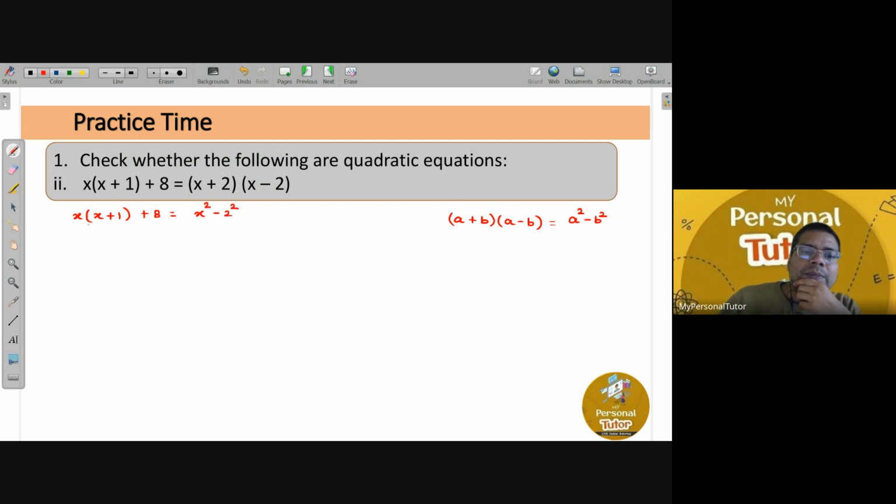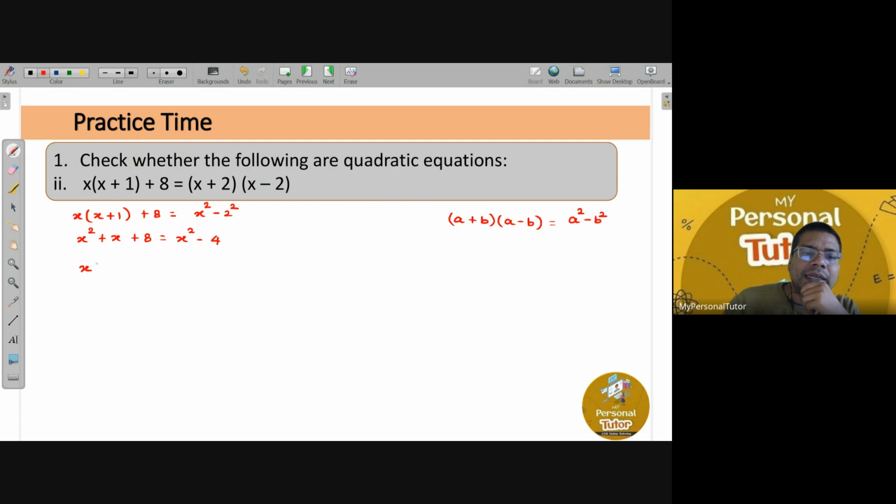So now if you simplify this one, this will be x square plus x plus 8, and that is equals to x square minus 4. Now we know that everything we have to bring on the left hand side.